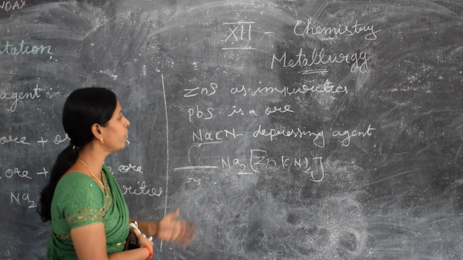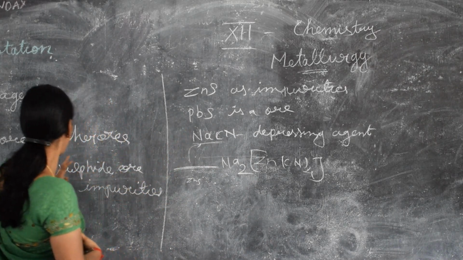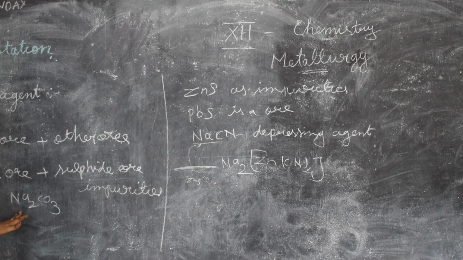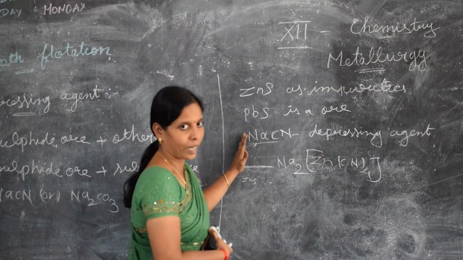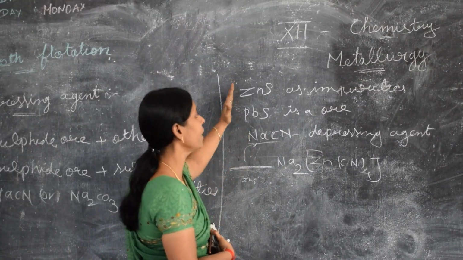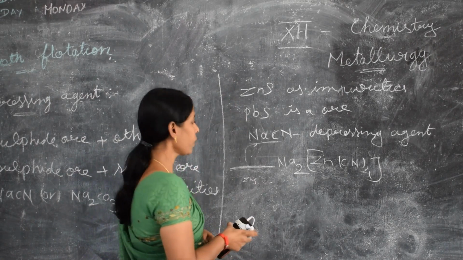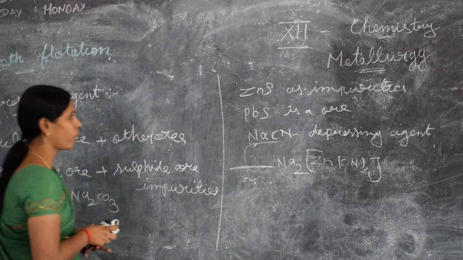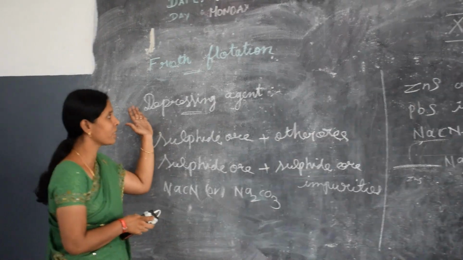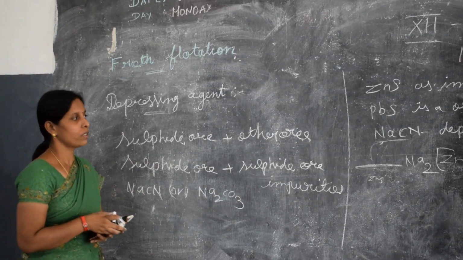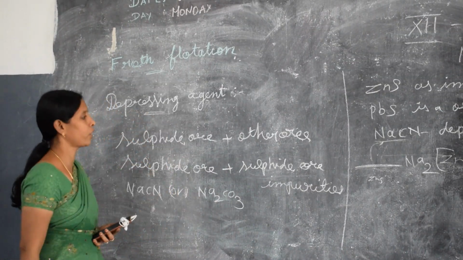It is a very good depressing agent. Sodium carbonate is also a depressing agent, but here we use sodium cyanide for this zinc sulfide and lead sulfide ore. Okay, so this is the froth flotation process with a depressing agent. This is over for the froth flotation process.